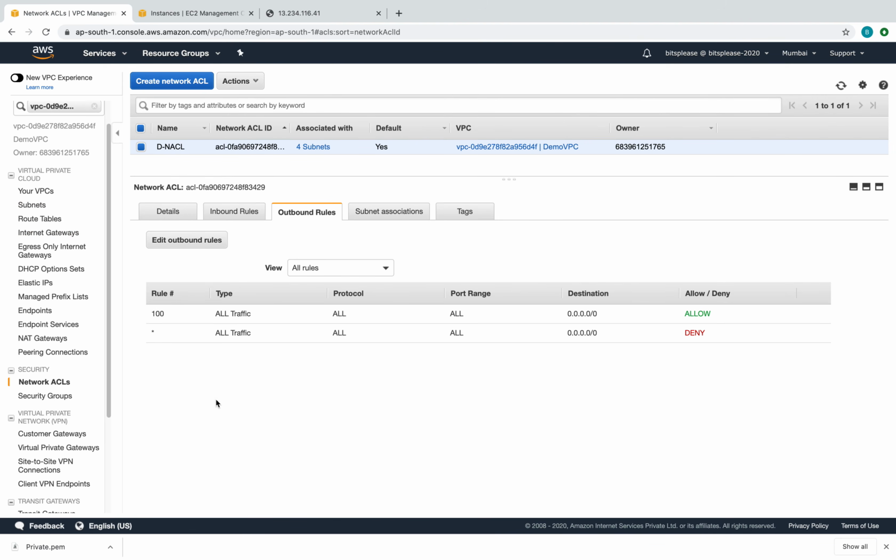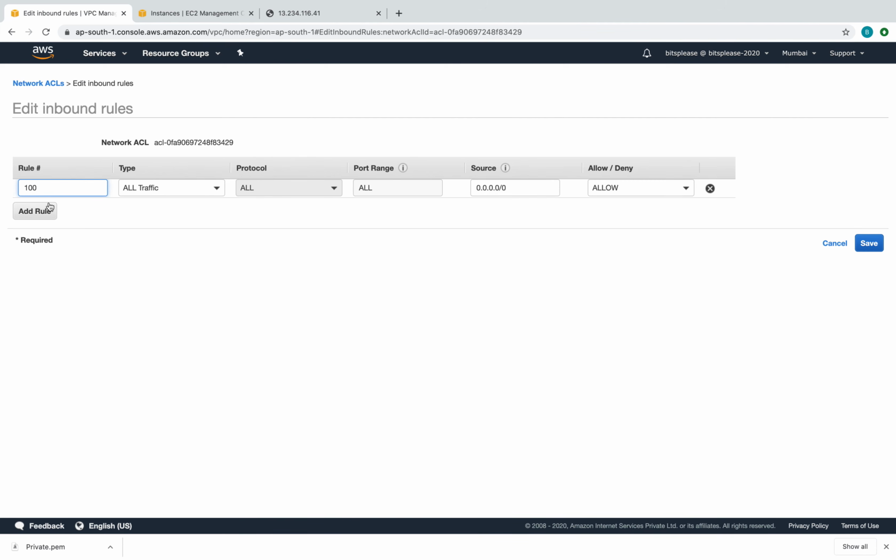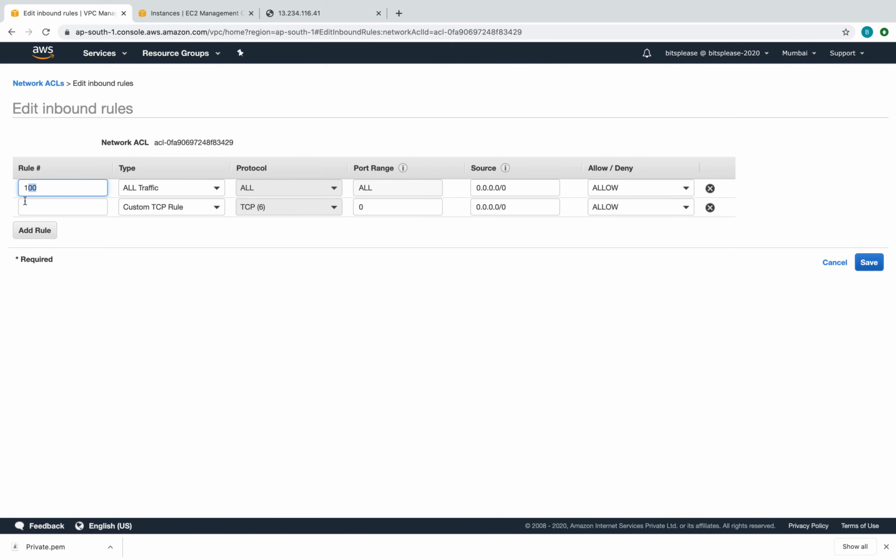Now let's play with the network ACL. In the network ACL, in the inbound direction, I'm going to put a rule with a sequence number before this all traffic rule, right? Otherwise, there's no point in putting a rule. So I'm going to put 80, and I'm going to say HTTP from anywhere, but I'm going to deny it, and save this.